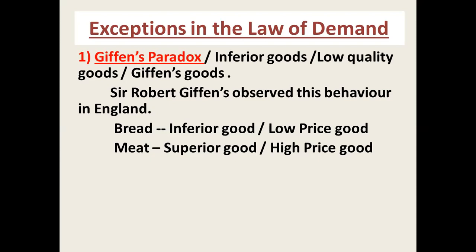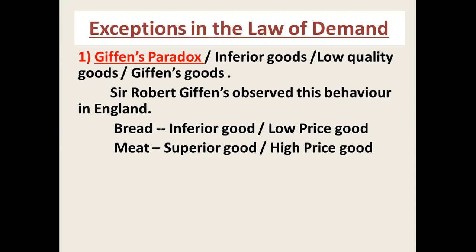If the price falls, your purchasing power increases, and you prefer the superior goods with the rise in real income. In other words, if the price of inferior goods falls, people's purchasing power increases, and they prefer a superior good with the rise in their real income.